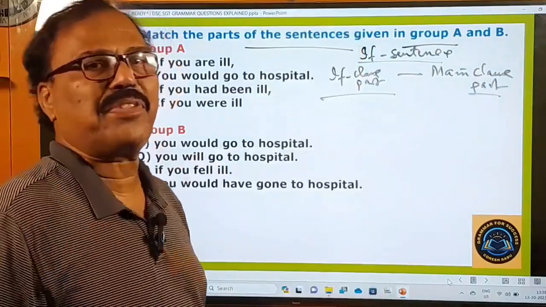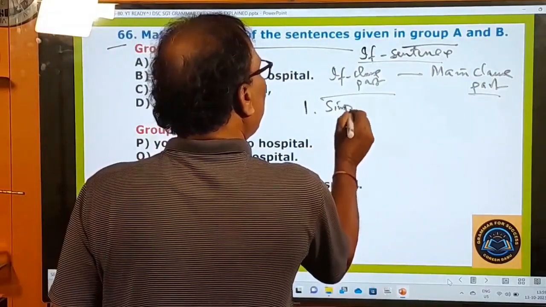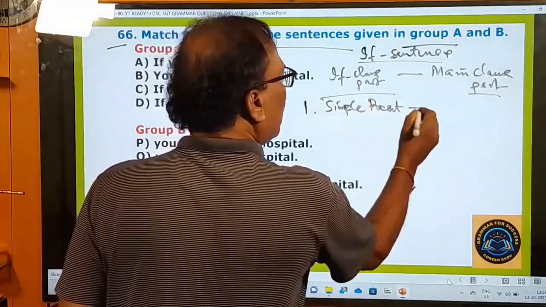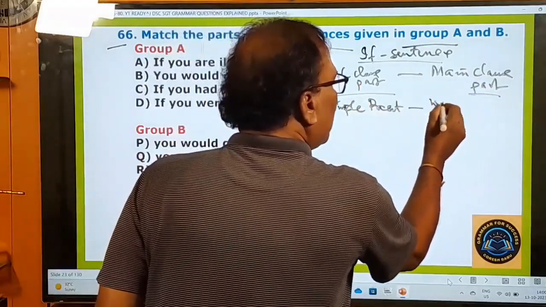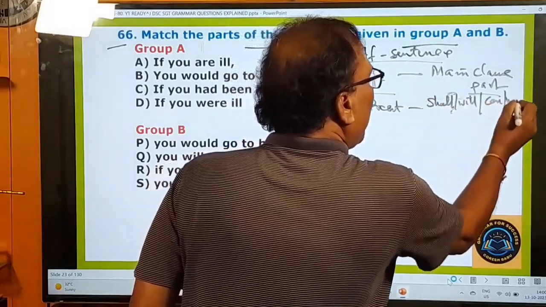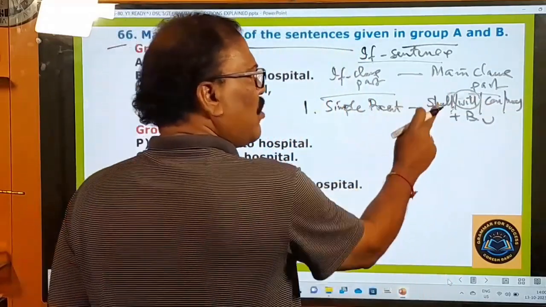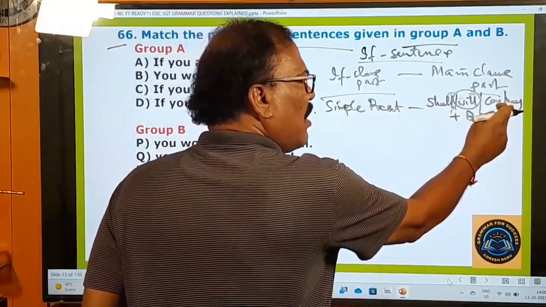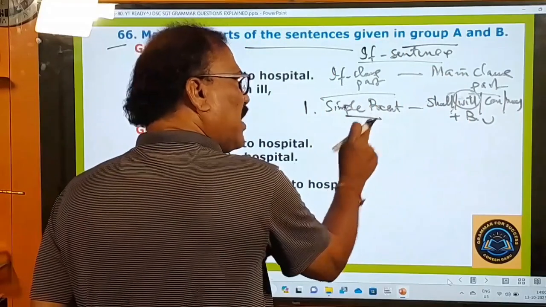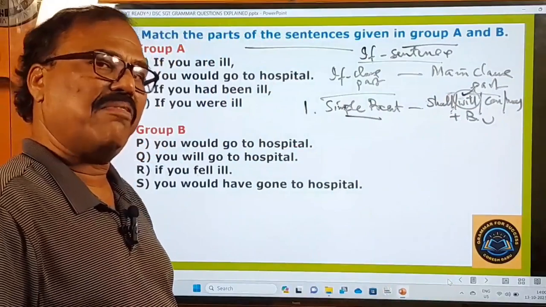There are three types of if sentences, okay? Number one, in the if clause part, simple present. That's the first variety. Whenever there is simple present in the if clause part, there must be a sentence in the main clause with shall, will, can, may plus base form verb, and preferably with will. That means preferably that must be a sentence containing will, right?